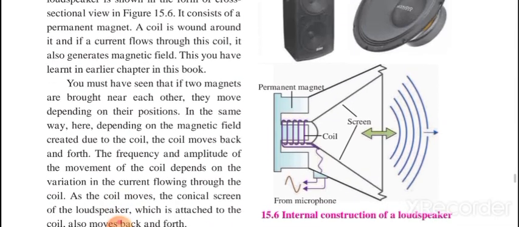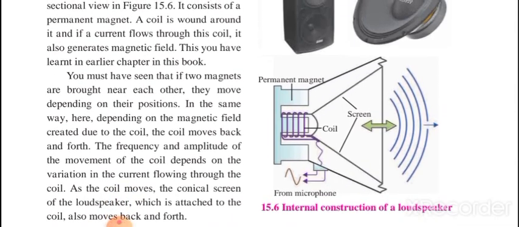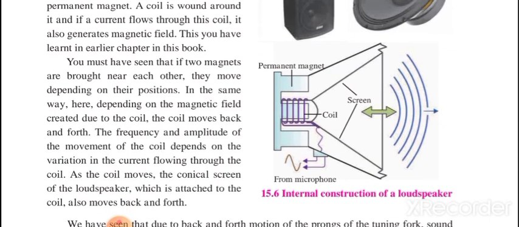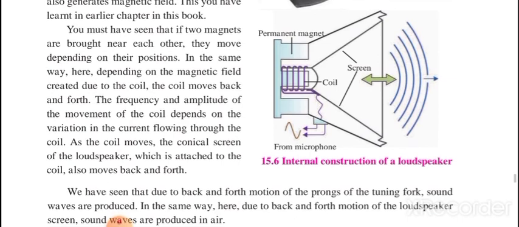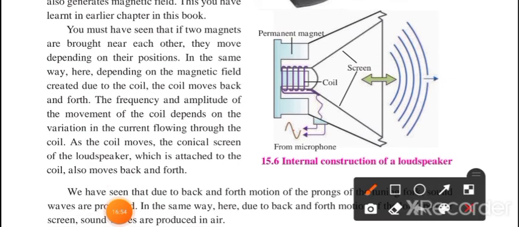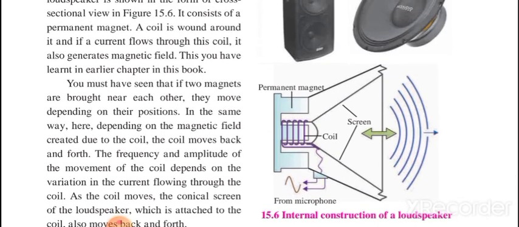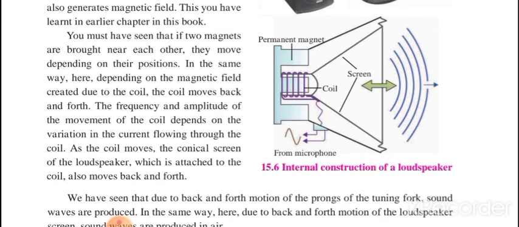You can observe in the figure it consists of a permanent magnet as well as a coil wound around, and if current flows through this coil it also generates a magnetic field. So we have learned this in an earlier chapter also. If current is flowing through this wire, it is creating a magnetic field around it, because a magnet is there, and we all know if current is flowing through a wire then it is also creating a magnetic field.